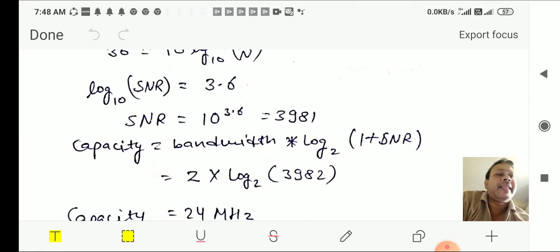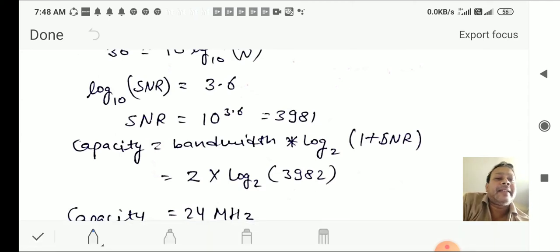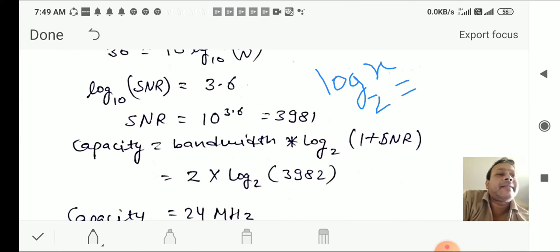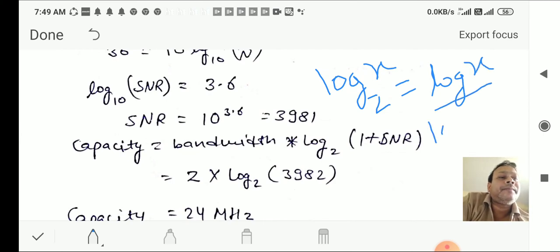Let me write the formula. Log base 2 of any number x can be written as log x by log 2.